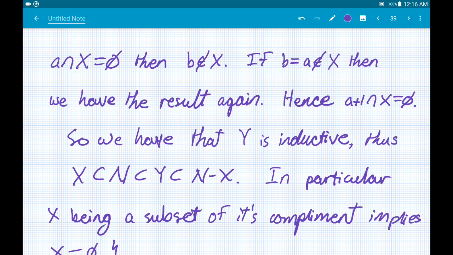From having these two properties, that A plus 1 is not in X and it does not intersect X, it therefore is in Y. This establishes that Y is inductive.